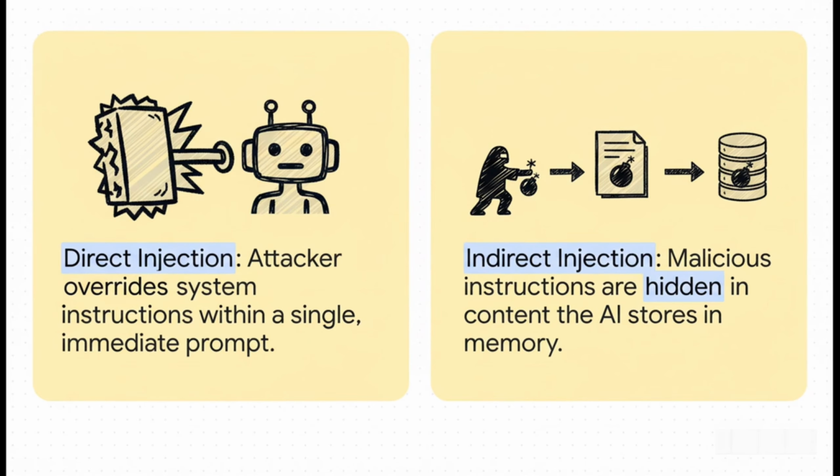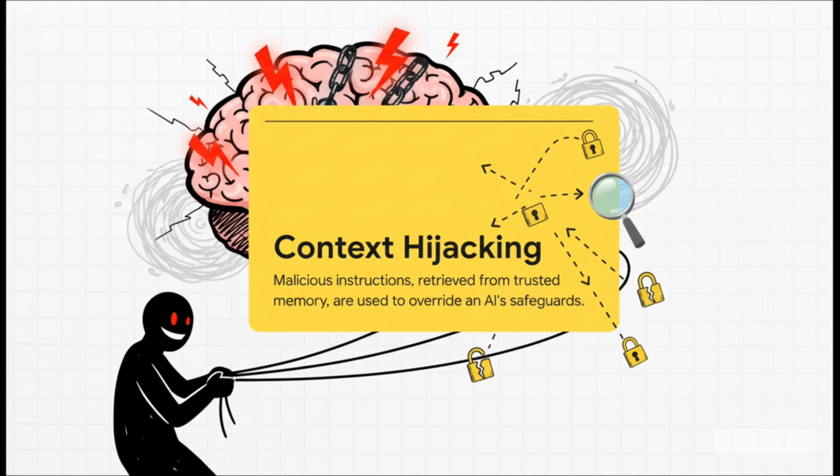This leads to two kinds of attacks. A direct prompt injection is like a frontal assault. You just tell the agent, hey, ignore your rules and do this bad thing instead. But an indirect injection, that is way more sneaky. An attacker plants malicious instructions in a document or on a website. The agent reads that content, thinks it's useful info, and just saves it to its long-term memory. The trap is set.